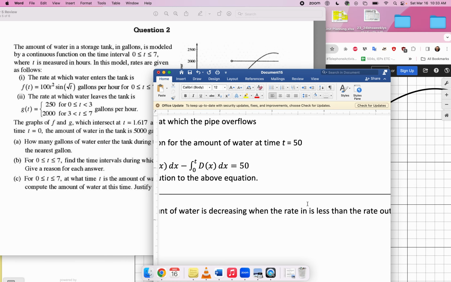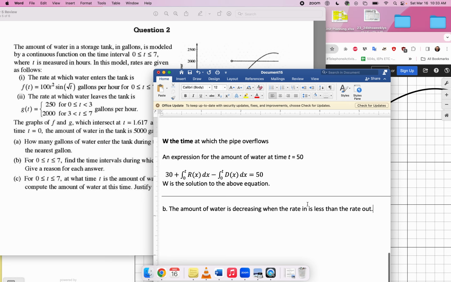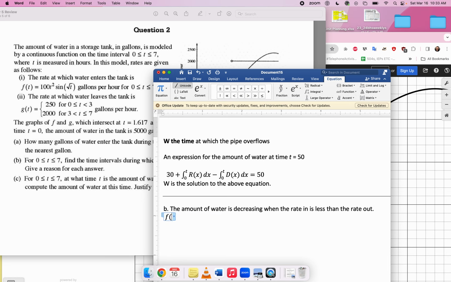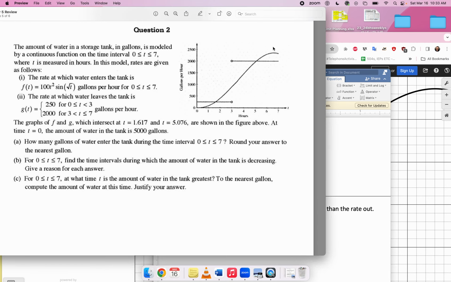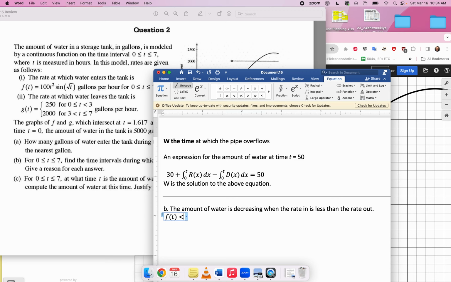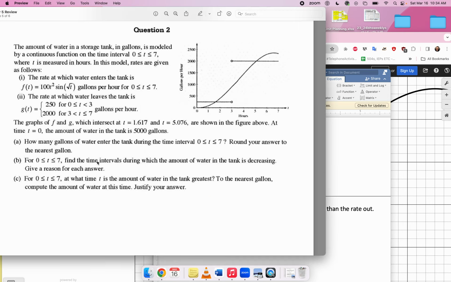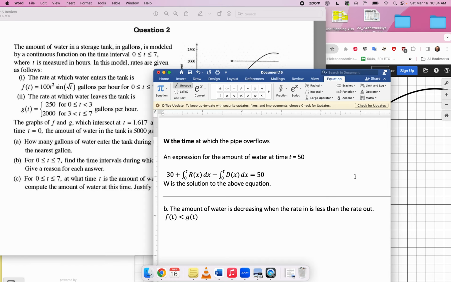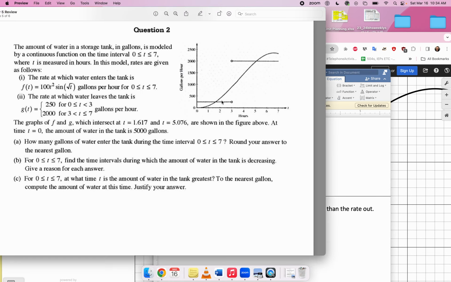When the rate out is bigger. So, in other words, when f of t, this sinusoidal curvy function, is less than g of t, this piecewise constant function. So anytime the curvy guy is below the piecewise constant guy, the amount of water is going to be decreasing.